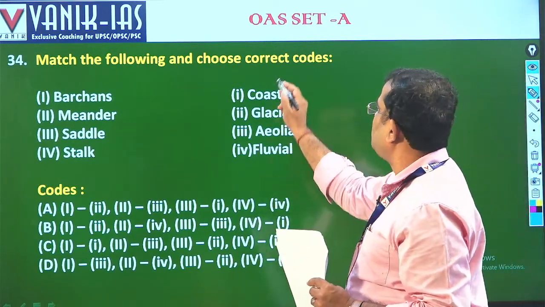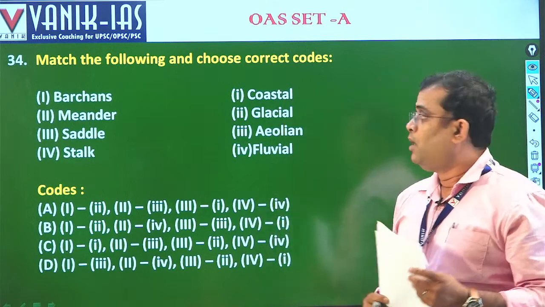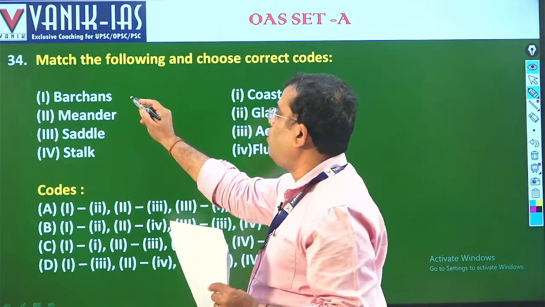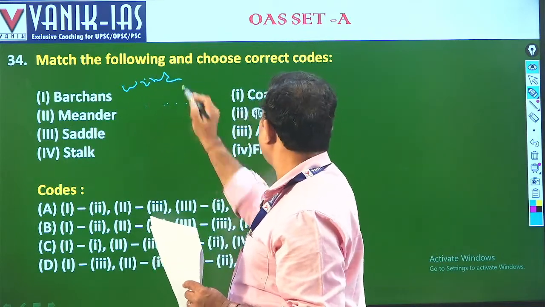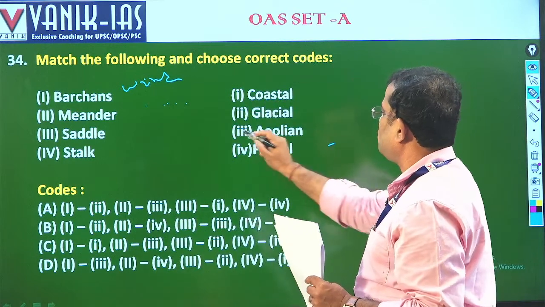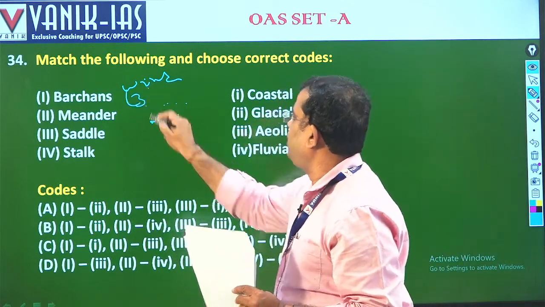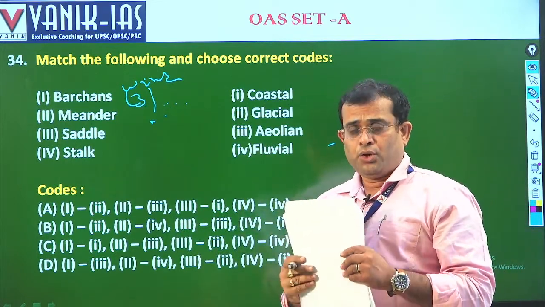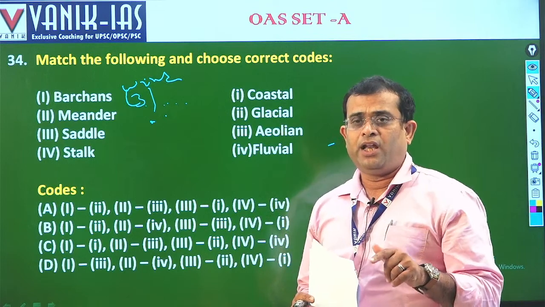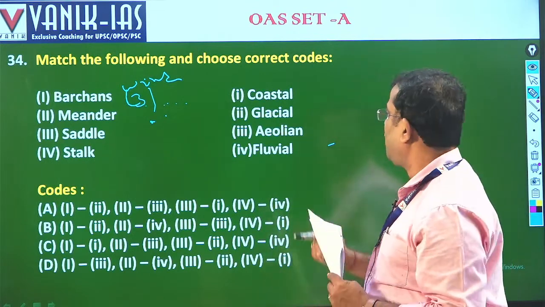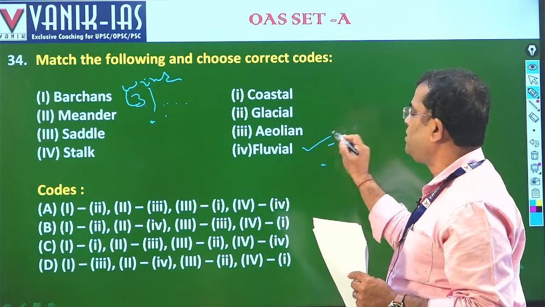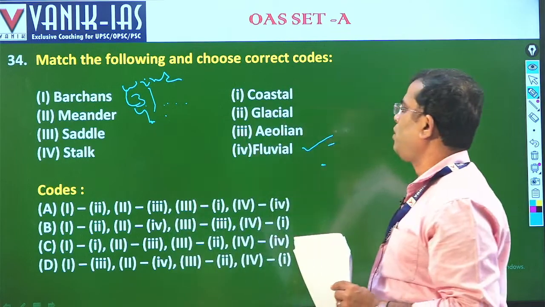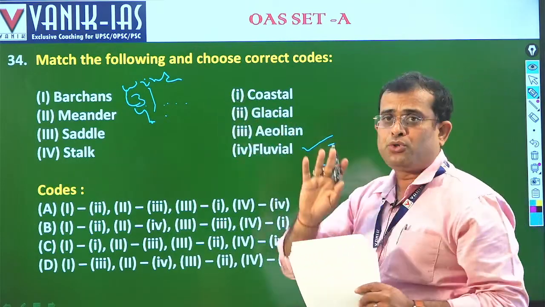Given, match the following and choose the correct codes. Barkhans are an aeolian or wind feature, and wind means aeolian, so this is 3. Meandering activity is the middle stage of a river and involves fluvial actions, meaning water or river. So here the answer for meander is 4. So 3, 4.